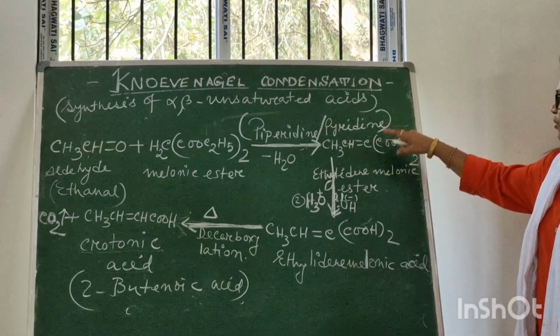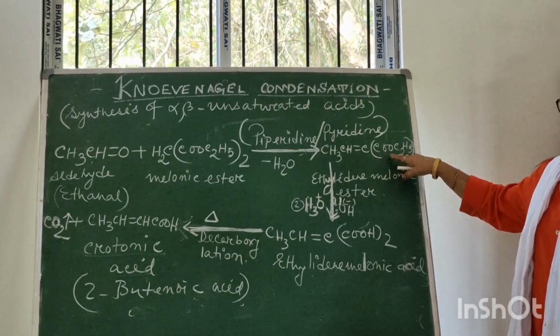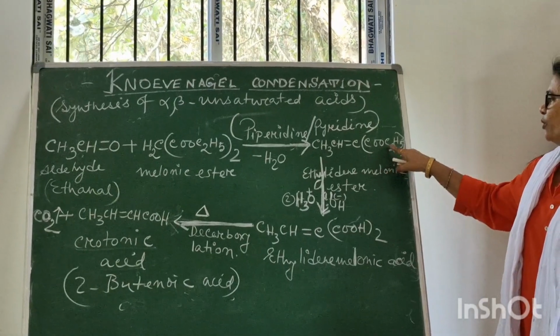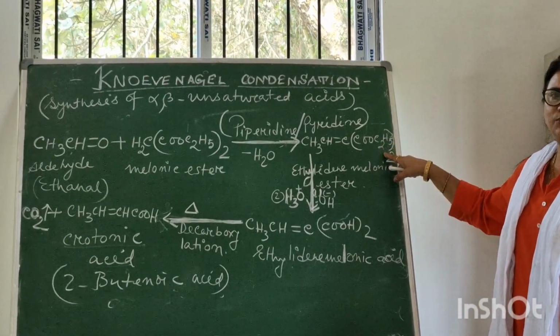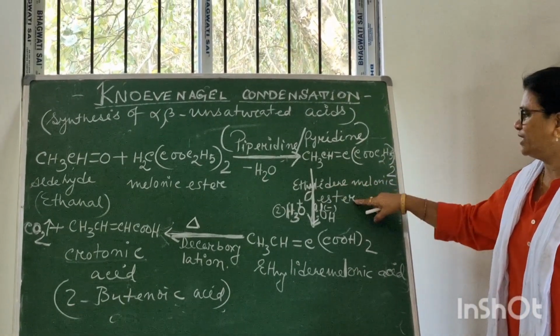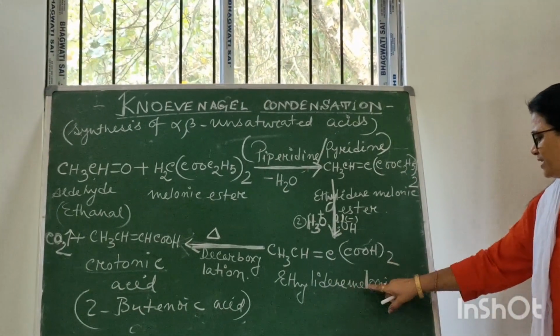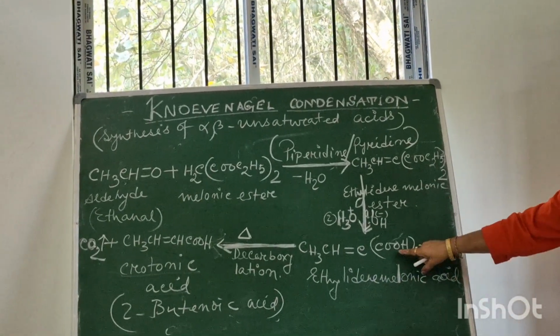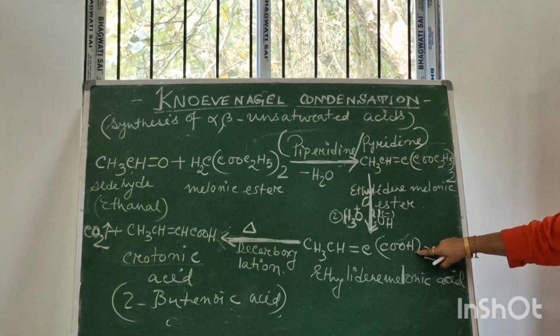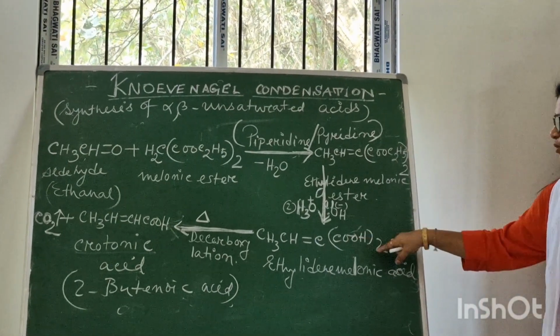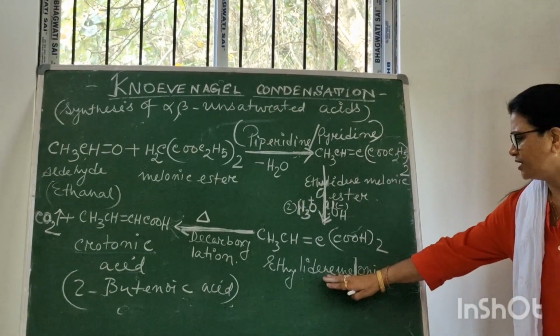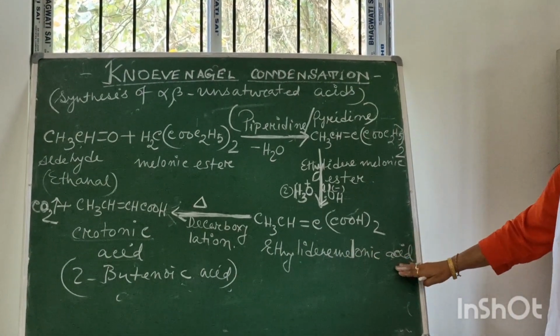This is an ester compound. That means this is the ester group, COOR. Here R is equal to C2H5. This is called ethylidene malonic ester. This on hydrolysis gives ethylidene malonic acid. It is an acid because it contains the COOH group. Here two COOH groups are present. This is called ethylidene malonic acid.